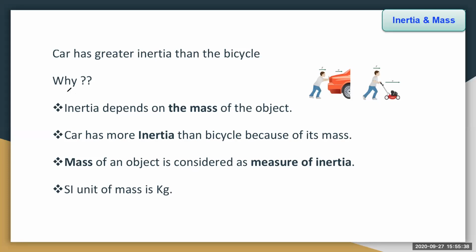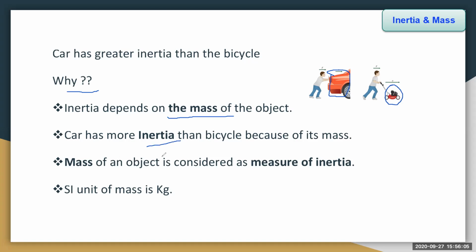Now, the car has greater inertia than the bicycle. Why? Inertia depends on the mass of the object. The car, because of its more mass, has greater inertia. The bicycle has less mass, therefore its inertia is also less. Have you understood this?